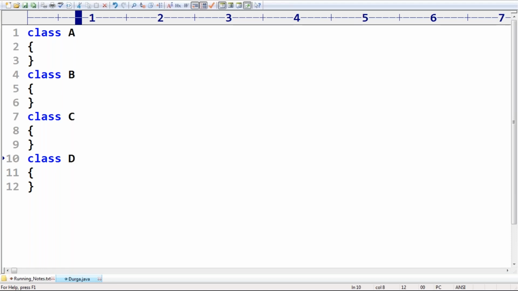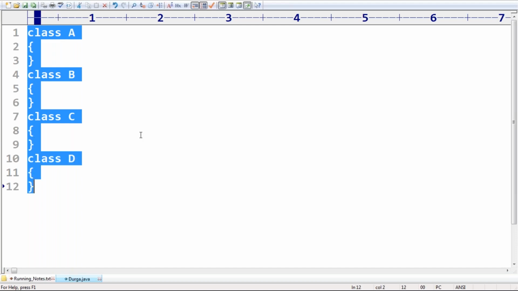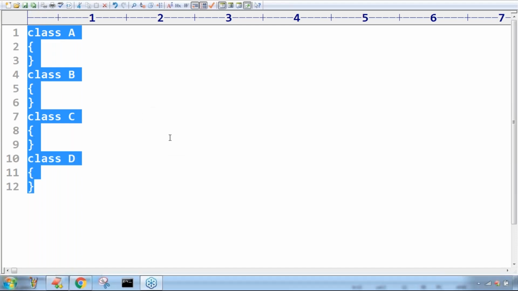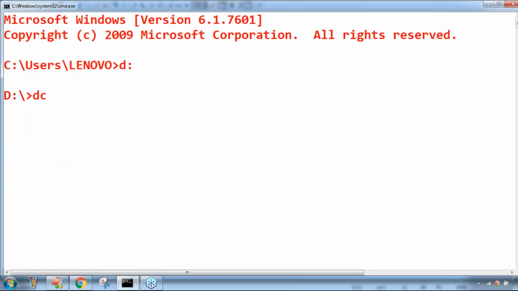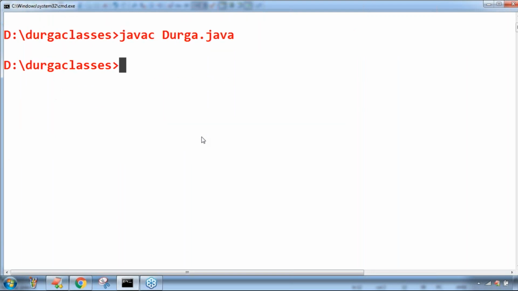If you compile this code, for every class a separate .class file will be created. If I compile this code with javac Durga.java, how many .class files will be generated? For every class a separate .class file will be generated.